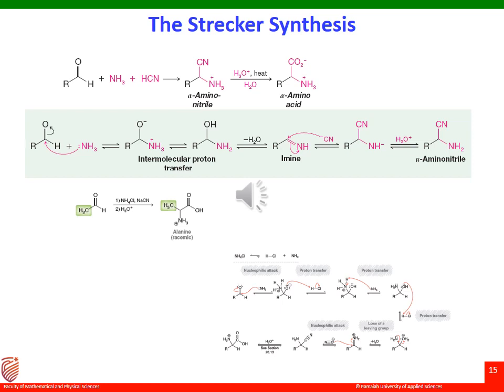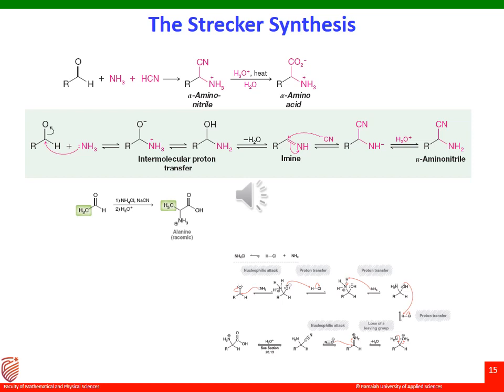In the next step, I am going to cleave away the OH by making it a good leaving group, that is water, because OH is not a good leaving group. We need to make it a good leaving group by having it abstract the proton from the acid. So the oxygen will take the proton from the acid and form OH2 plus. Now OH2 plus is a very good leaving group, so it is ready to cleave away and go. The moment it leaves, the lone pair of electrons on the nitrogen is given back to the carbon, and thereby a C=N pi bond forms, and the nitrogen gains a positive charge because it again has four bonds.